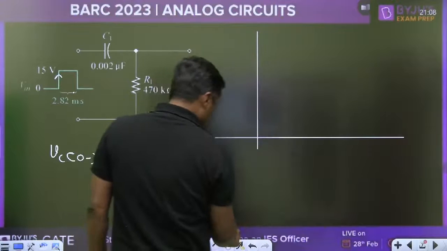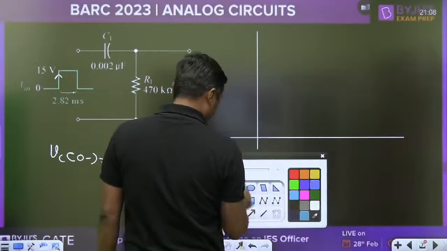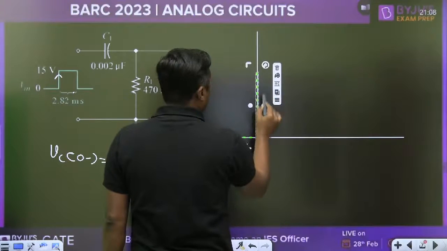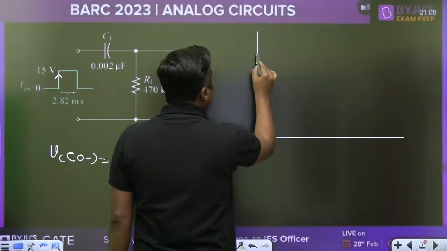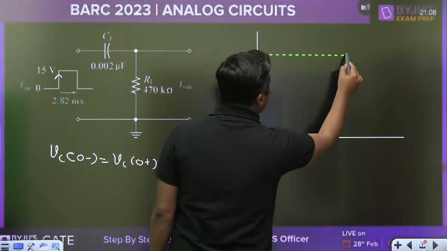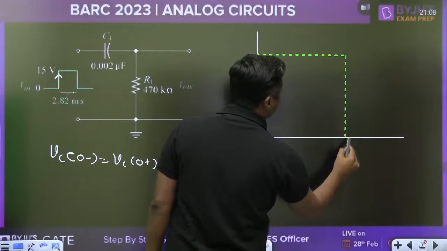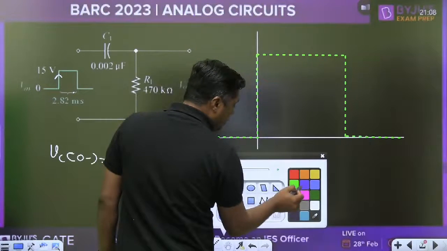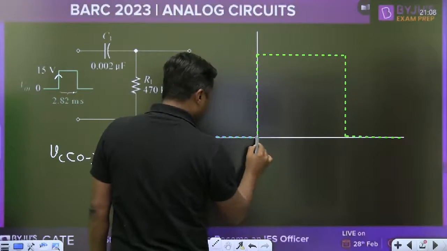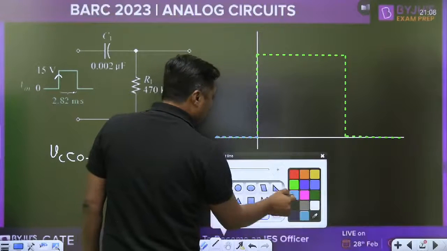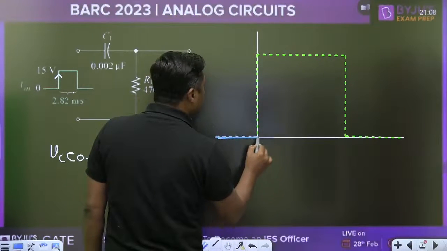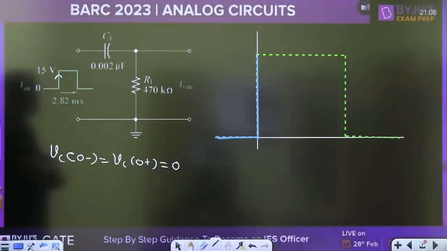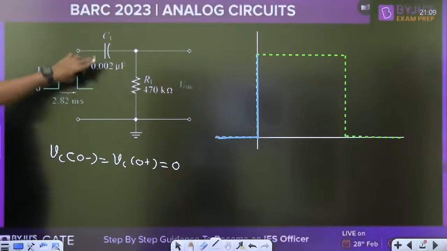Okay, then this is the input. Suddenly the output will rise from 0 to 15 volt, because initially the capacitor will act as a short circuit. After that, the capacitor will charge.